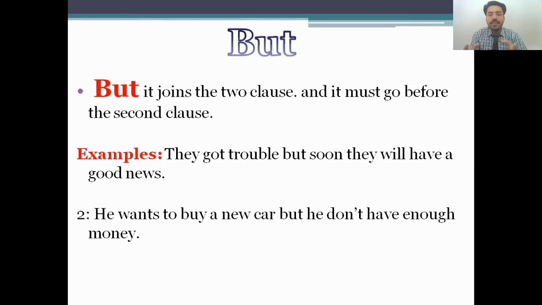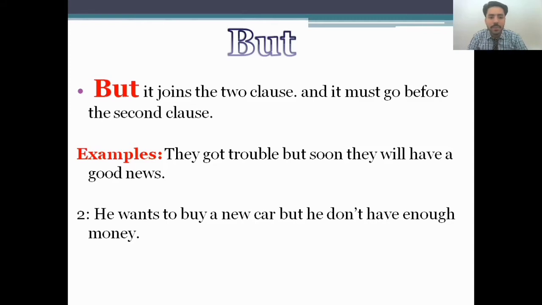You see in this sentence, they got trouble. This is the first sentence, and the second sentence is, they will have good news. Both are different sentences, but when we use but, they got trouble, but soon they will have good news. Means when we use but, two different sentences are joined into one.